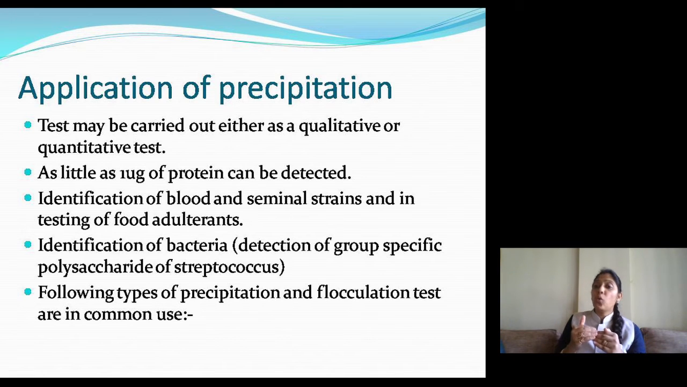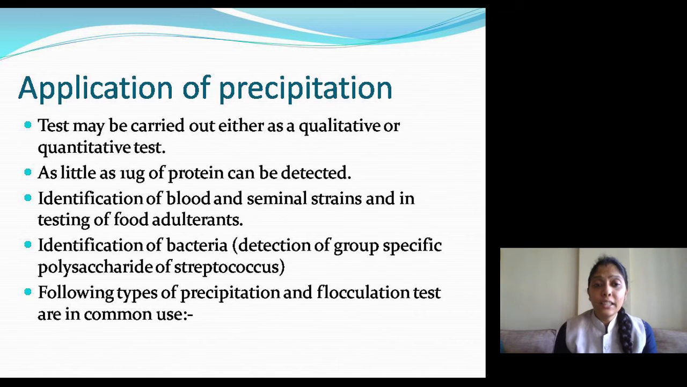But what do you mean by quantitative test? Quantitative test means you are not only checking presence and absence, but along with that you are checking the amount of antigen present or the amount of antibody present. Get it? How much amount of it is present, that is called the quantitative test. So you can use precipitation for both qualitative and quantitative tests.